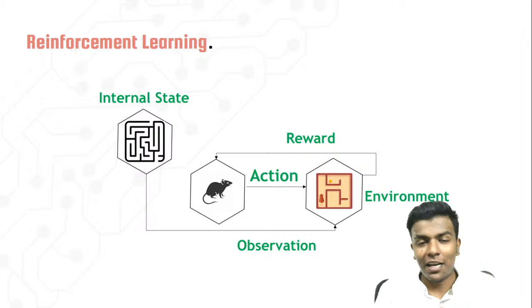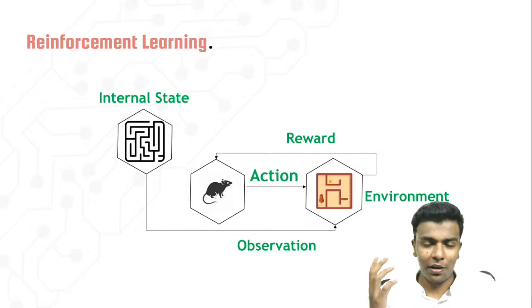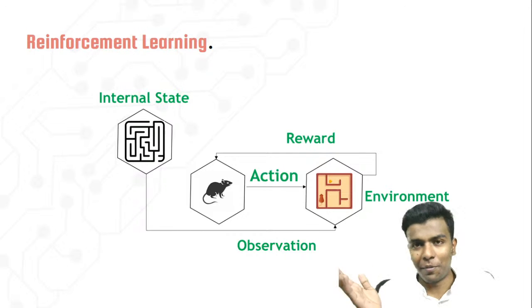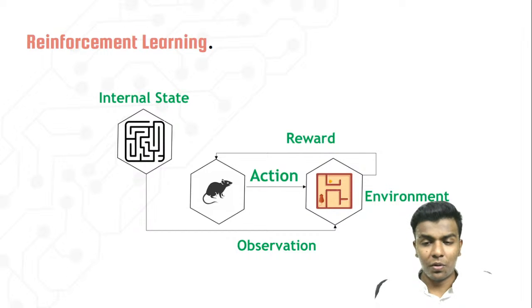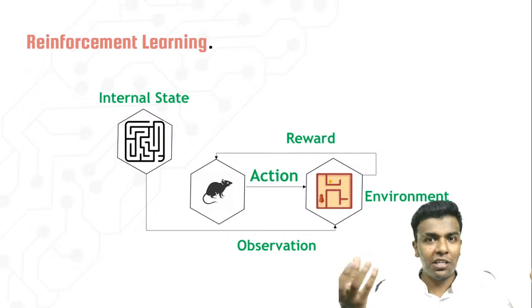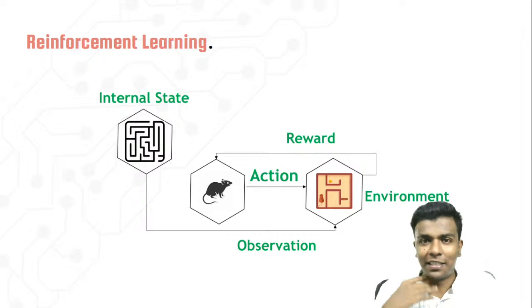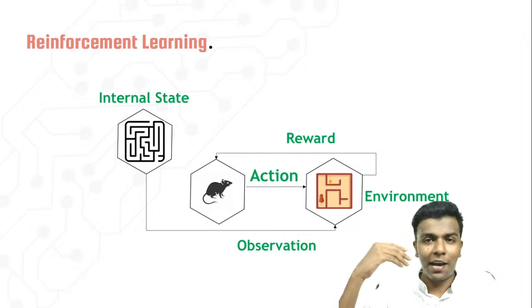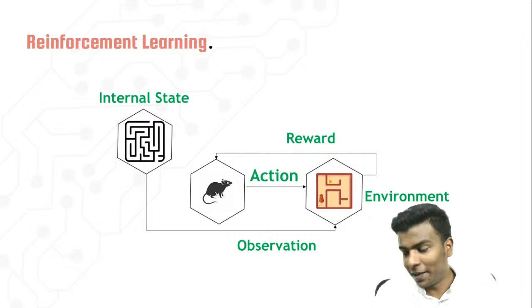If you are talking about reinforcement learning, take a rat in a maze. You know about a maze, right? It is a kind of combination of puzzles. So this is the maze. On one end of the maze, the rat is going to be there. On the other end, cheese or tomatoes, whatever the rat eats. Please keep any object at the other end of the maze.